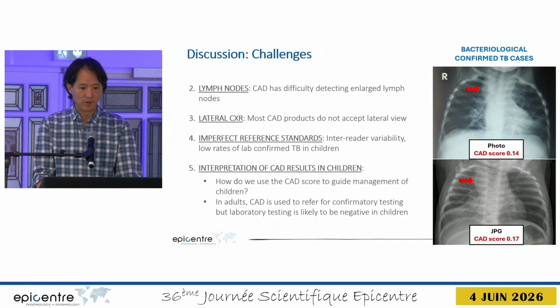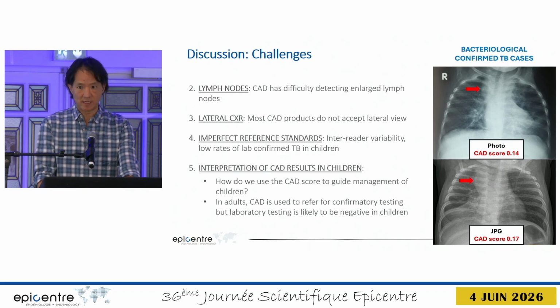2, lymph nodes. CAD has difficulty detecting enlarged lymph nodes. This is probably the most challenging thing for human readers as well. The 2 examples on the right are both confirmed TB cases, and both demonstrate quite significant intrathoracic lymphadenopathy, as illustrated by the red arrow. These both should have given high CAD scores, but you can see the CAD scores are below 0.2. So the CAD is not picking up these lymph nodes.